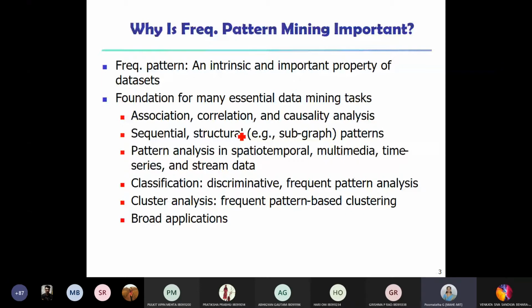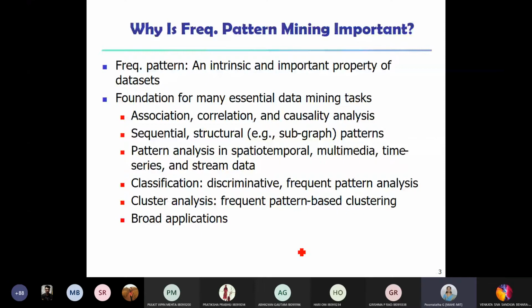Suppose I say that after purchasing one item, a customer is purchasing some other item. Is there a specific reason for this? Whether the purchasing of one item is the cause for purchase of some other item. These kinds of things could be analyzed, provided we have with us the information regarding frequent patterns. Then pattern analysis, classification, cluster analysis. So there are the various data mining tasks which we have seen in the first chapter. Almost for all the data mining tasks, frequent pattern analysis is useful.